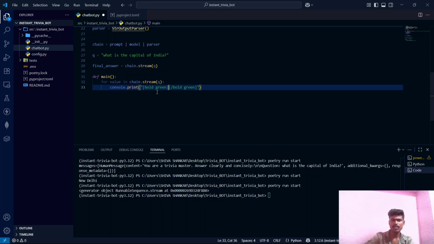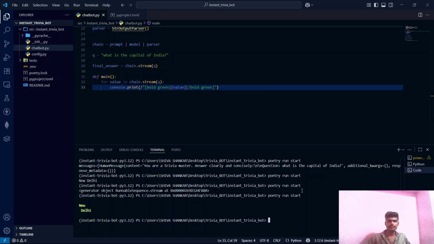So we will just print the value here. Value is this one. So let's save it and let's run. So you can see the answer to the question was just New Delhi.